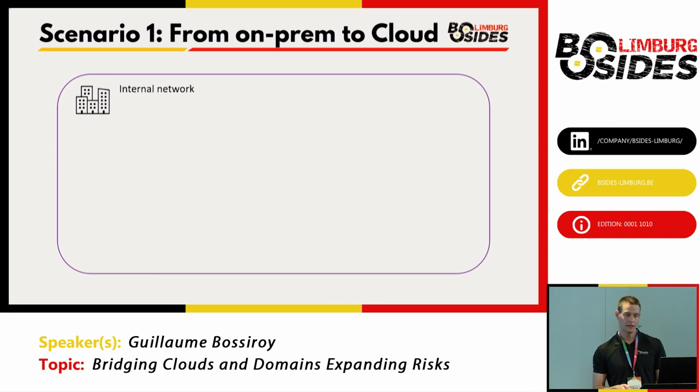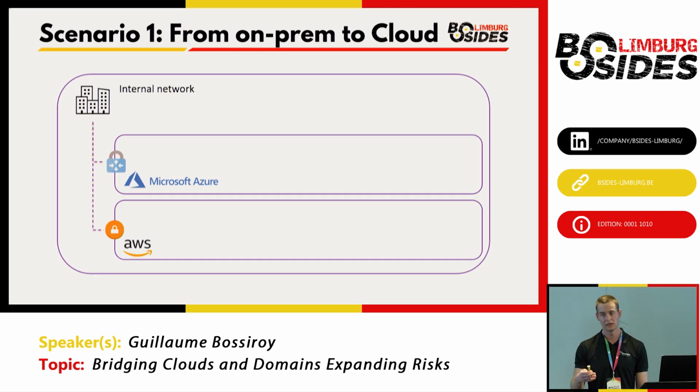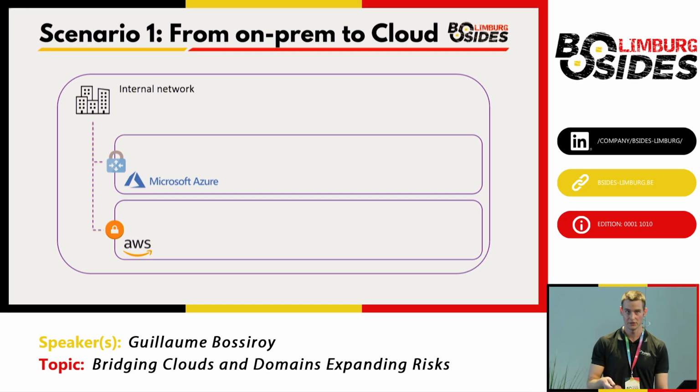How does our first scenario look like? We have the internal network of an organization, and this internal network has been connected to Azure and AWS virtual networks via site-to-site VPN connections, which is quite frequent in organizational environments.